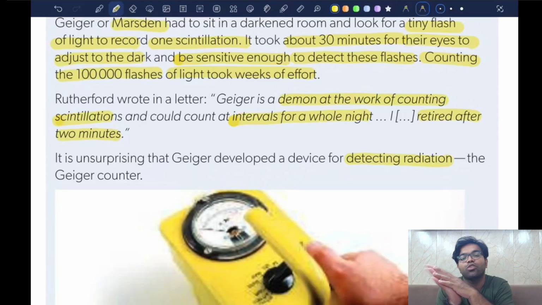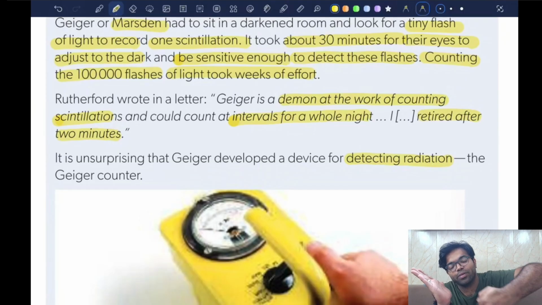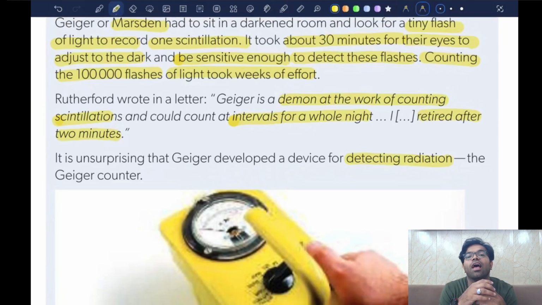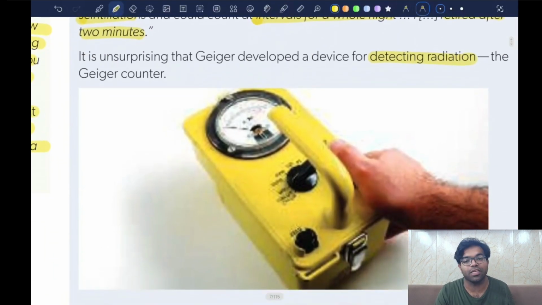If you are very close to, say, a radioactive uranium material, and you bring this Geiger counter next to it, it will start beeping very fast because a large amount of radioactivity is actually taking place in and around that uranium atom. So it will be like beep, beep, beep, beep, beep. This is another great invention that helped us in the advancement of radioactivity, radiology and other medical instruments.